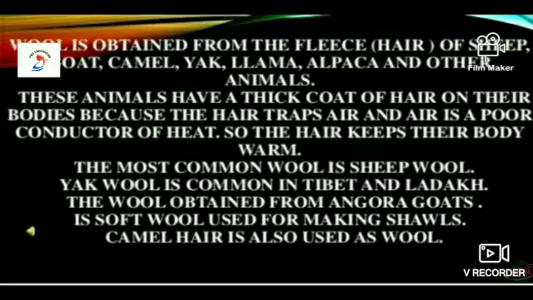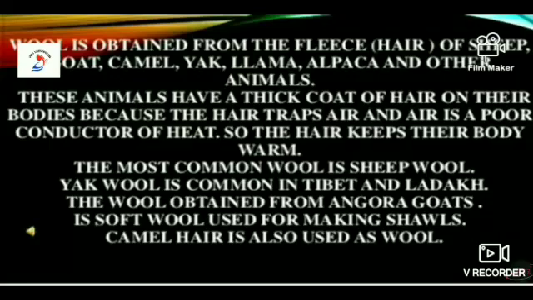These animals have a thick coat of hair on their bodies because the hair traps air, and air is a poor conductor of heat, that we had learnt in our lower classes. So the hair keeps their body warm. Wool is an animal fiber. It is present as a thick coat of hair on the body of certain animals to keep them warm. Air gets trapped in the spaces between the hair and does not allow the body heat to escape. That is why we wear woolen clothes in winter.